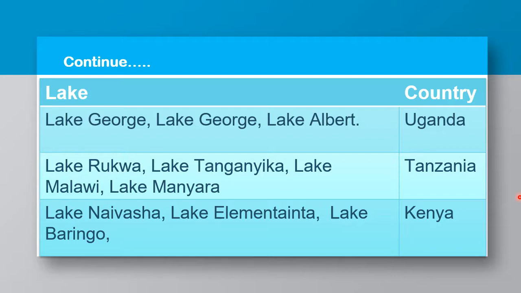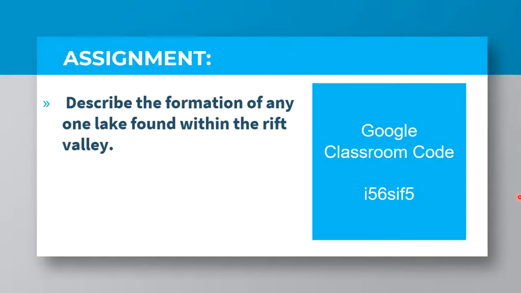Okay, so what I'm going to task you to do is to go back home and describe the formation of any one lake found within the Rift Valley. It can be Lake Kyoga. Talk about which mountains were uplifted and how did the Rift Valley come about.